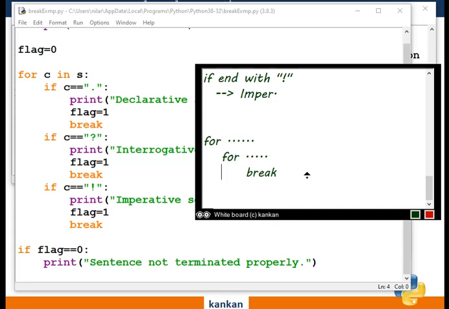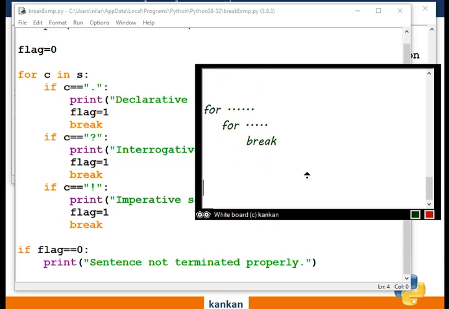Now we will continue with the continue statement. What is the use of the continue statement?